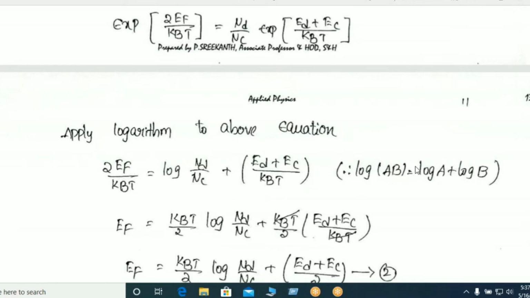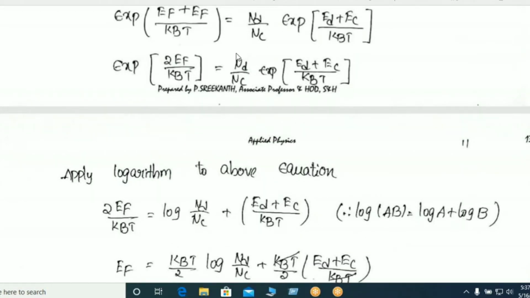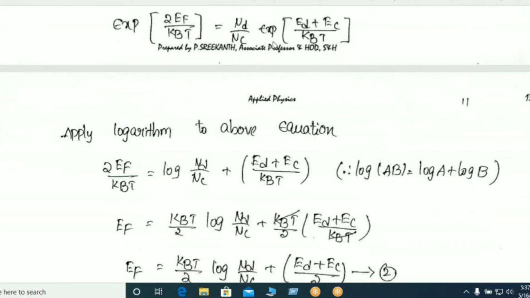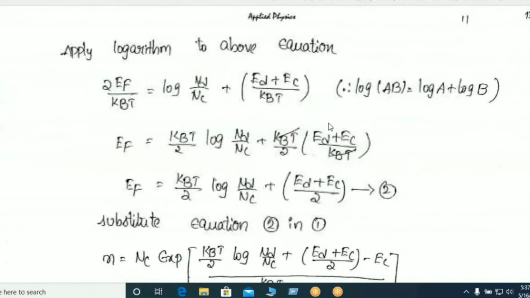Since log of a into b is equal to log a plus log b. This is a, this is b, then log of a plus log of b. Due to log, the exponent vanishes here.